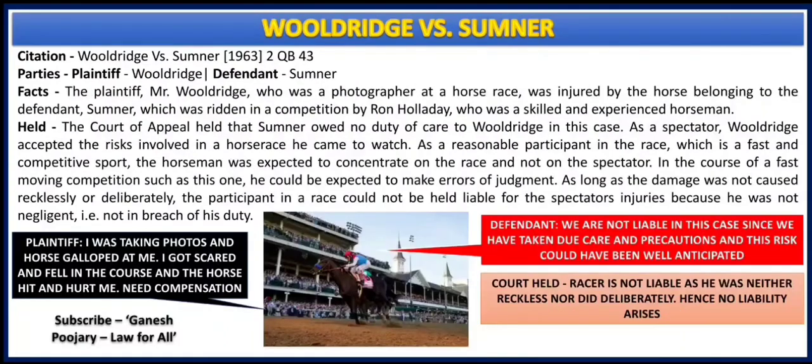The third case law that we are going to discuss is about a horse race. We are going to discuss a lot of case laws related to horses here. The first among them is Woolridge versus Sumner. What happened here? A photographer went to watch the horse race and he wanted to take some beautiful pictures. So he takes a certain amount of risk by positioning himself in a location where there was a certain amount of risk available. Now Woolridge wanted to capture some good photos, so he took the risk and a horse in the process of the race hit him.